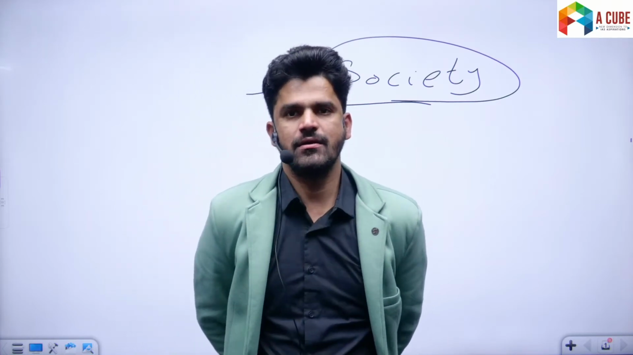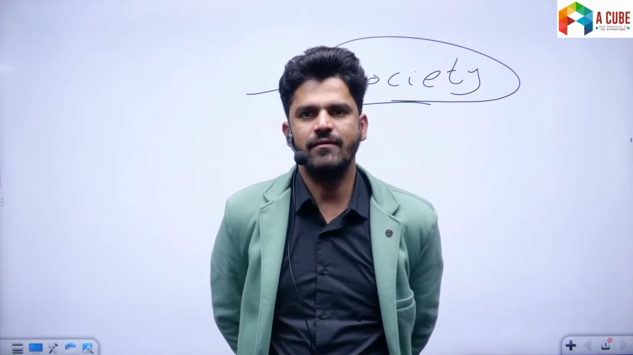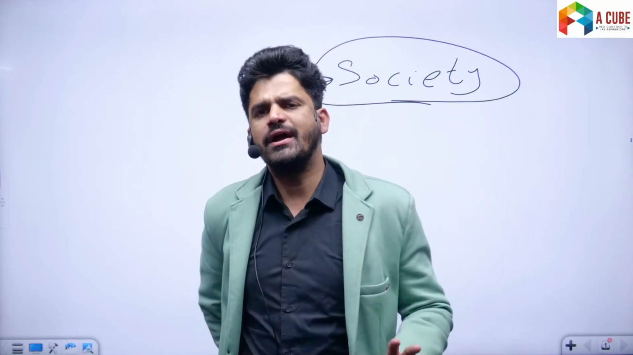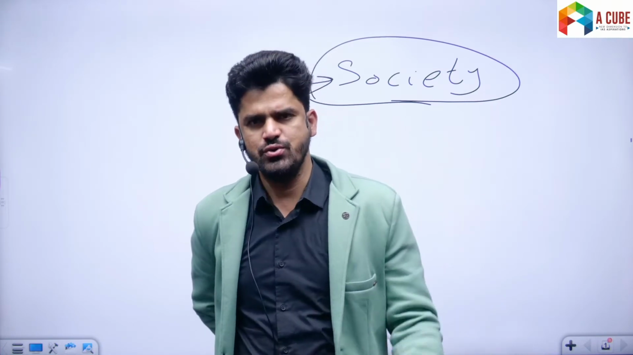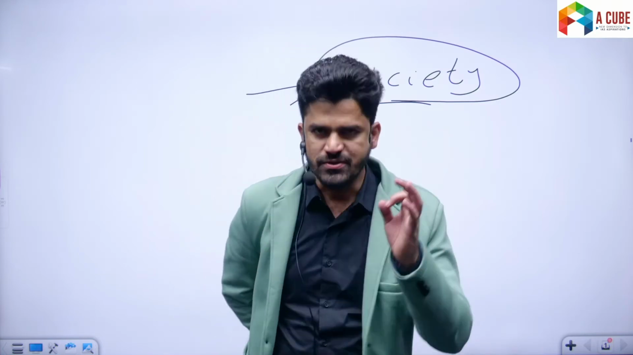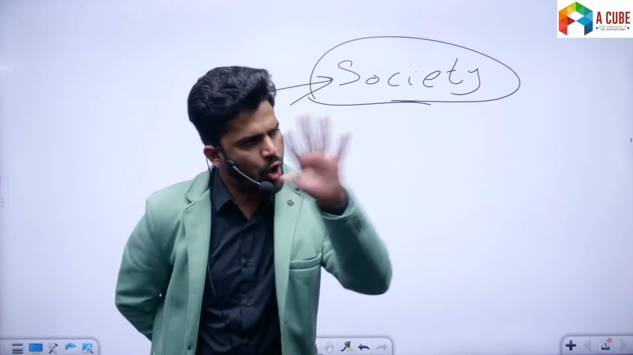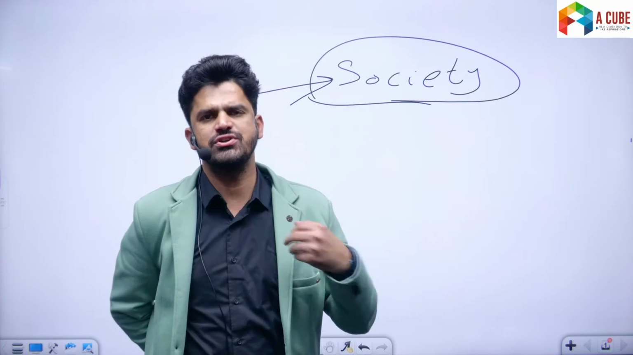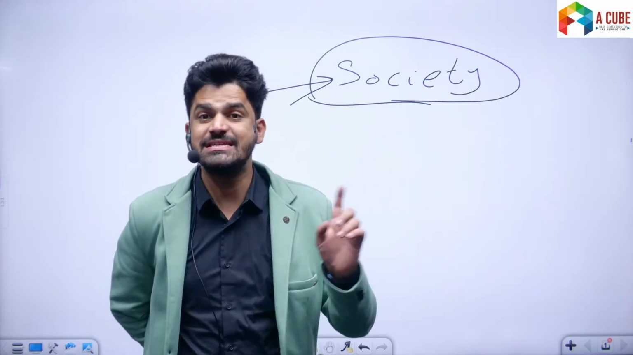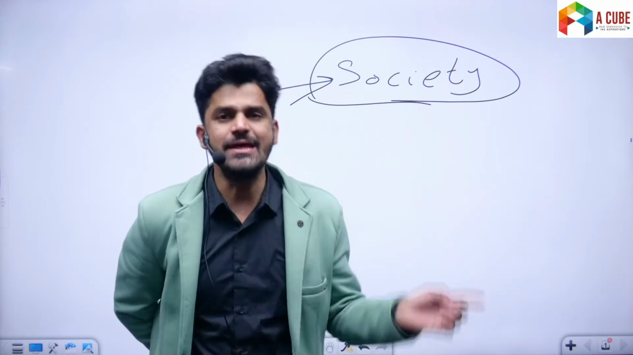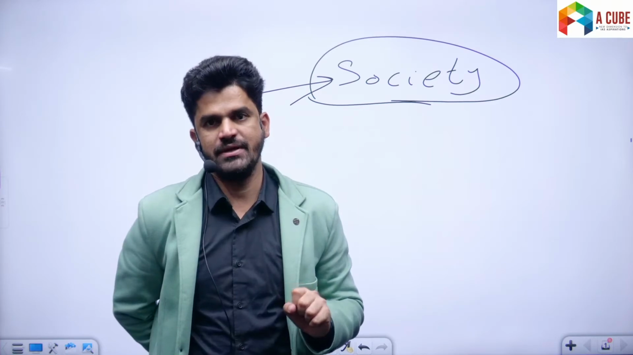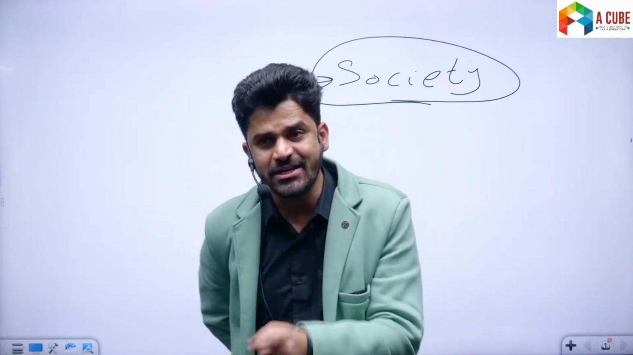Now society basically is a larger entity which consists of all kinds of associations, institutions, groups, and so forth. Society consists of all types of associations, institutions, groups of people. But state is only one part of the society. State is a political organization within a society.